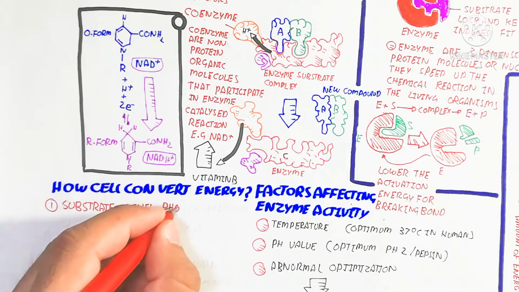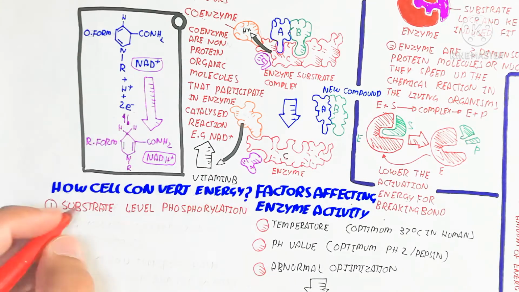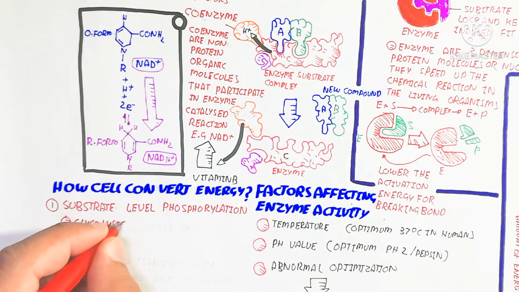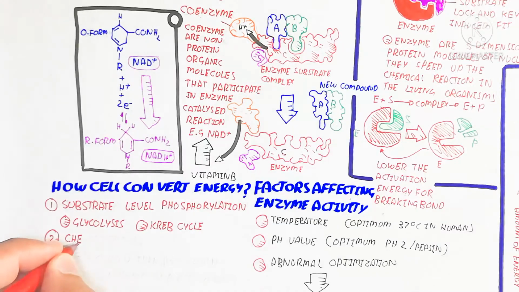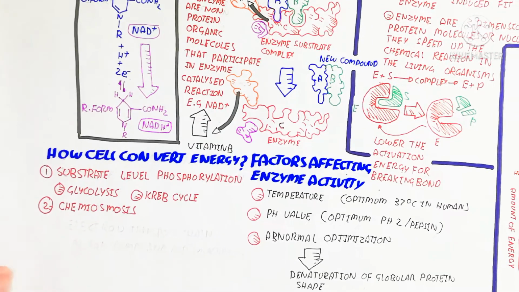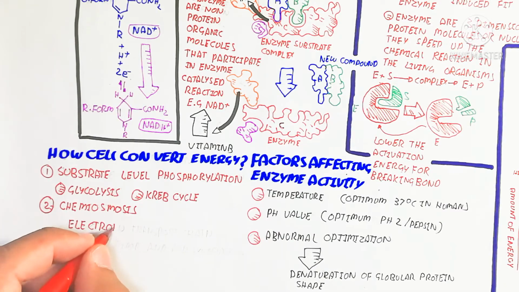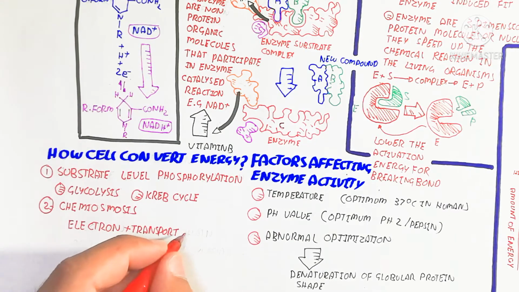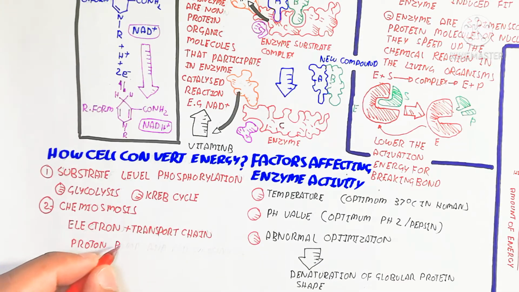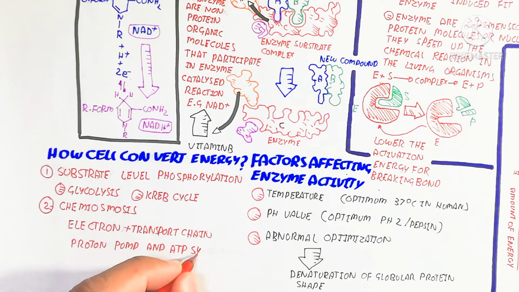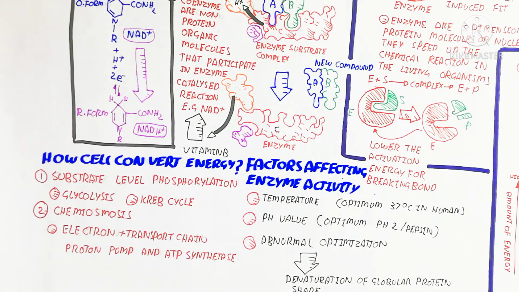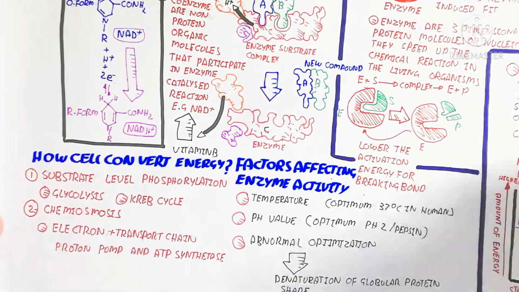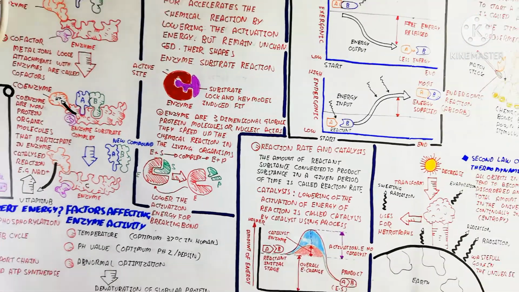So how does a cell convert energy? The conversion of energy from the larger molecule into smaller molecules in the form of ATP is due to substrate level phosphorylation. Substrate level phosphorylation is made up of glycolysis and the Krebs cycle. Glycolysis is used without oxygen, while the Krebs cycle requires oxygen, so anaerobic and aerobic respiration. Chemiosmosis is the electron transport chain, which is the second part, with the proton pump and ATP synthase, which is used to produce energy.